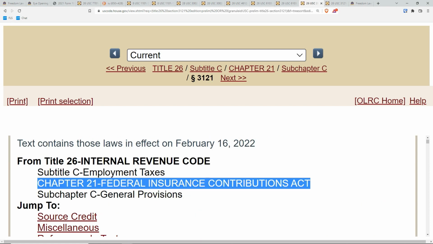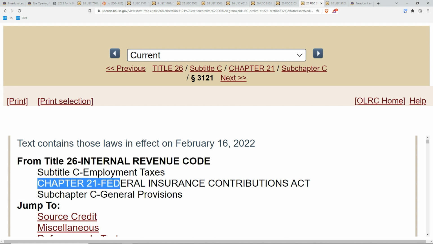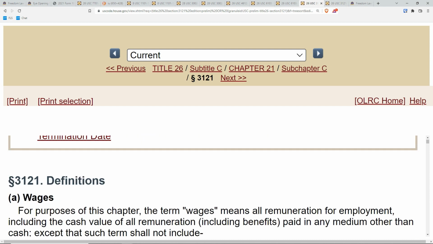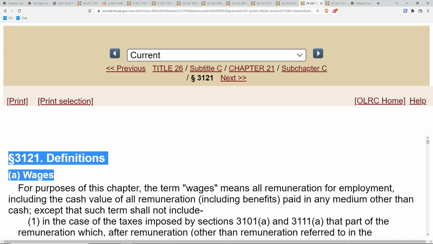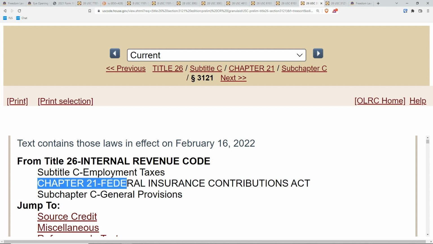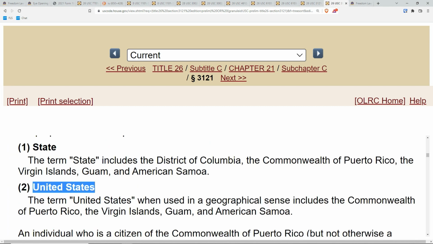Here it is, 3121, from Title 26 on FICA. You see it on your paycheck stubs, Chapter 21, Federal Insurance Contributions Act, which people think of as a Social Security tax. And the definitions for the purpose of this chapter, right? Look at this, folks.